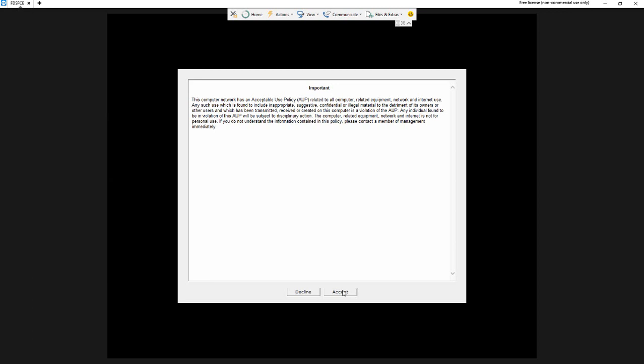The user is unable to cancel display of this or to switch to another application on the device, such as the internet browser. The user must accept the contents using the Accept button to proceed. If the Decline button is used instead, the session will be logged off.